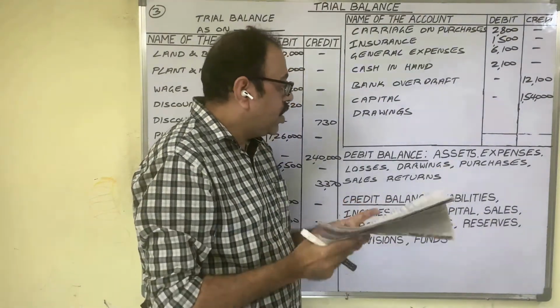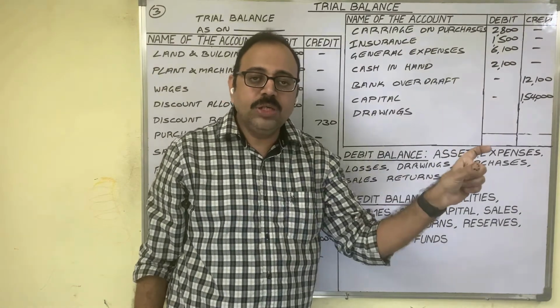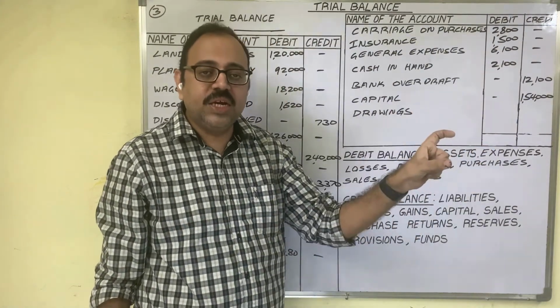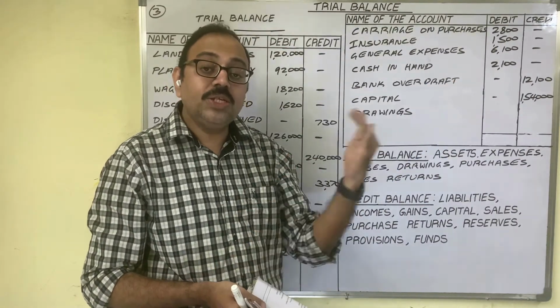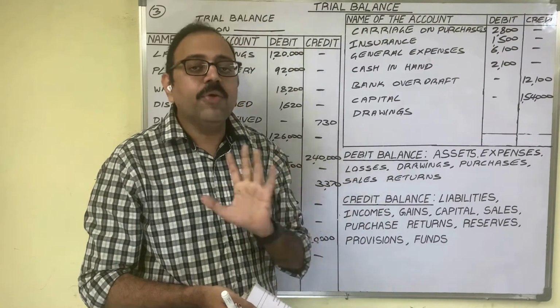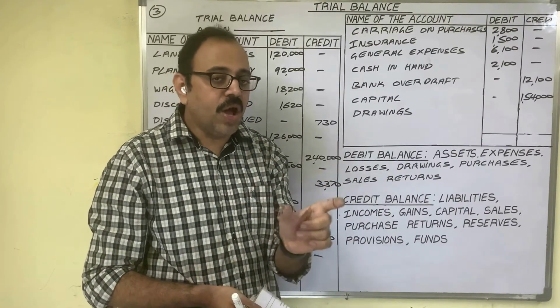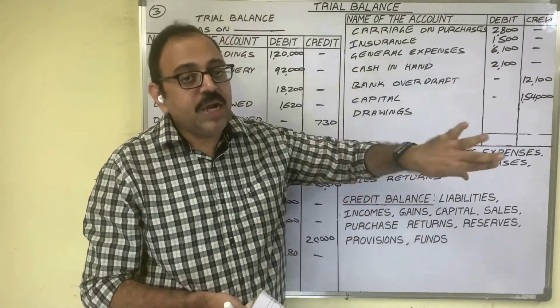Last one, drawings. If owner withdraws some amount, goods or fixed asset from the firm for his personal use, it is known as drawings. So in journal entry, drawings always we have to debit. Therefore in drawings account, drawings related journal entry we always post on debit side.